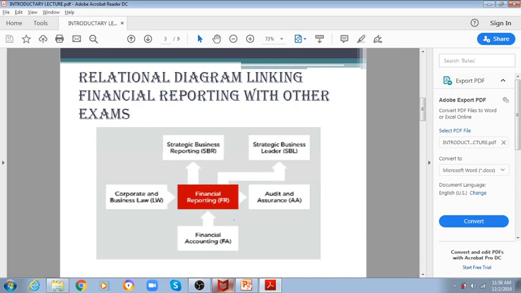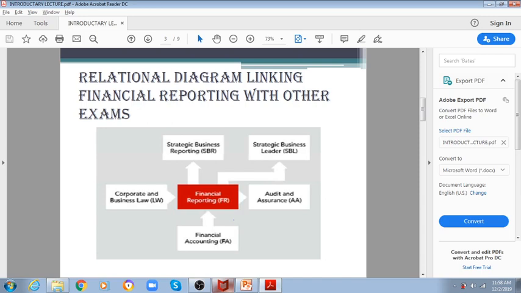What is the difference between financial accounting and financial reporting? Financial accounting is just making double entries, journal, ledger, and trial balance. That is your financial accounting, meaning you are accounting. Financial reporting is something different. You apply standards, international accounting standards, international financial reporting standards. That is basically the difference between accounting and financial reporting.